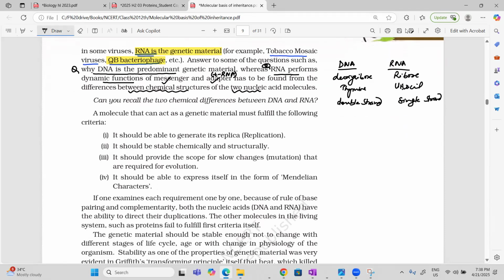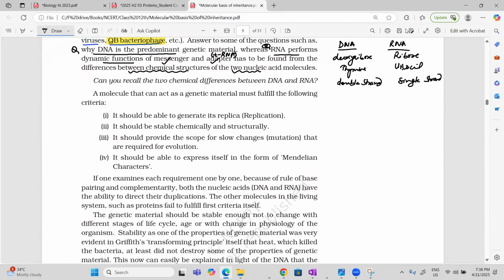So a molecule which can act as a genetic material must fulfill the following criteria. Number one, it should be able to generate its replica. Again, we are taking the debate between the three: protein, DNA, and RNA. And what we are finding, DNA can make its own copy by the process of replication.